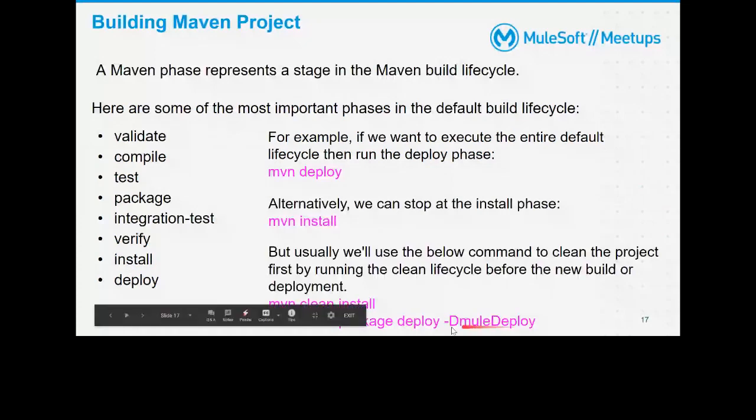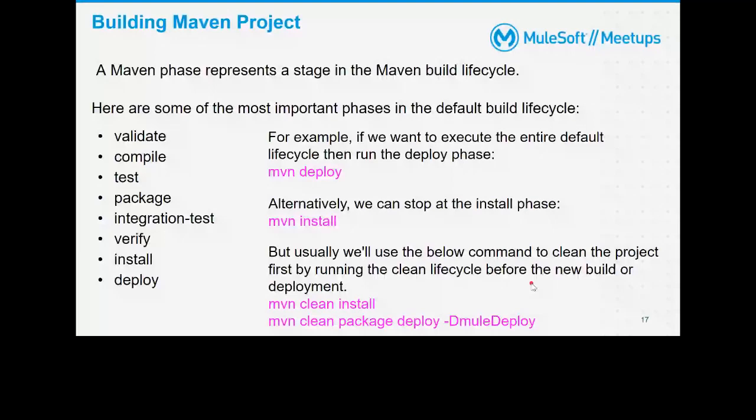We have mvn clean package deploy and then a hyphen parameter. If you have any placeholders in your pom.xml, or you want to pass properties to the environment, you can use hyphen capital D and the property name, and then you can pass the values. We'll see that. I have that scenario also, so we'll talk about it.